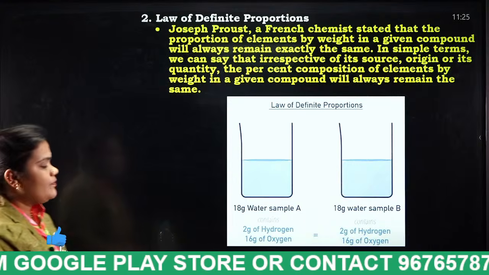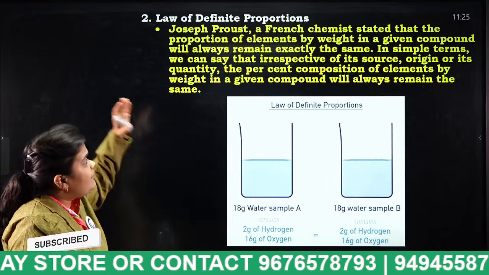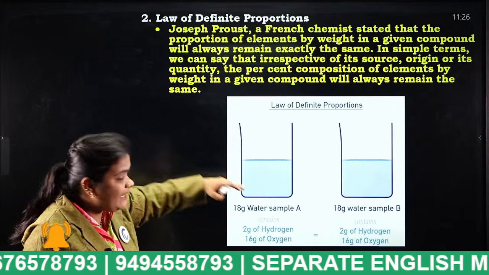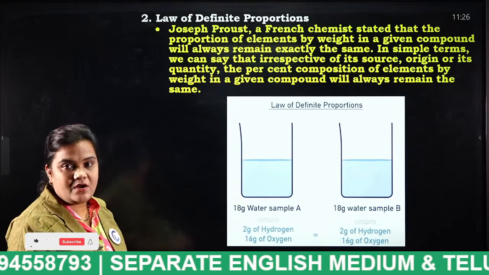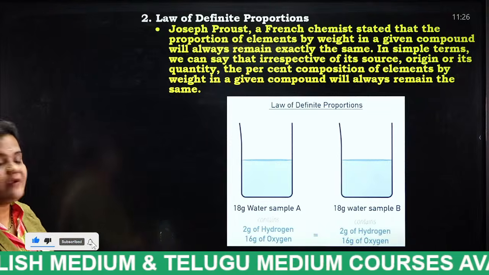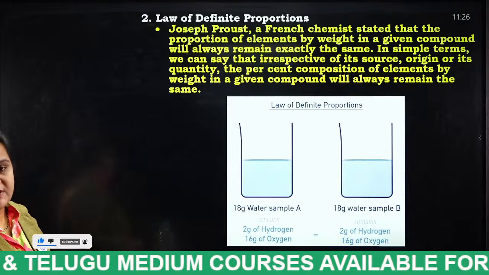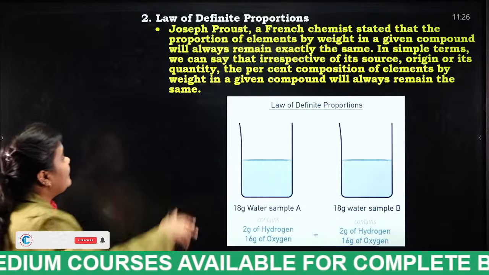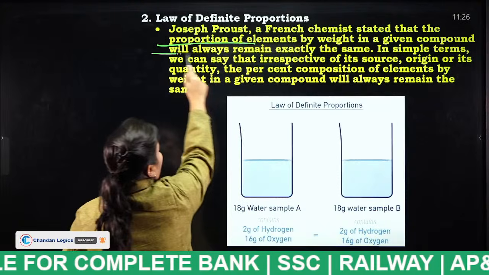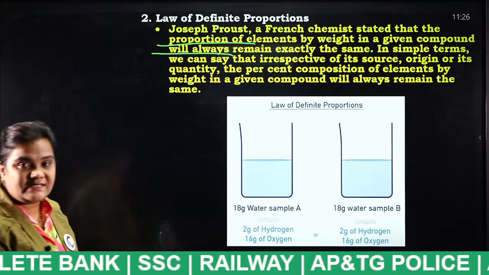law of definite proportion. Instead of explaining what the law of definite proportion is, if you look at the diagram, you can easily understand. Who discovered this law? Joseph Proust, a French chemist. He stated that the proportion of elements by weight in a given compound will always remain exactly the same.